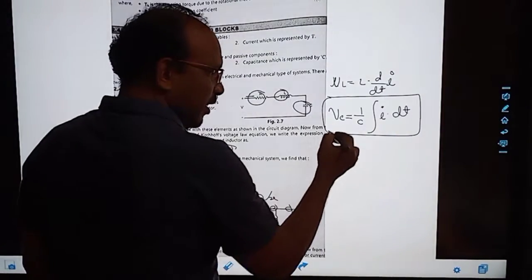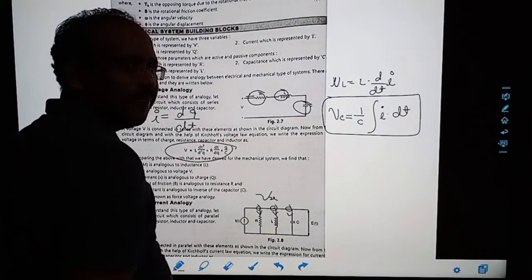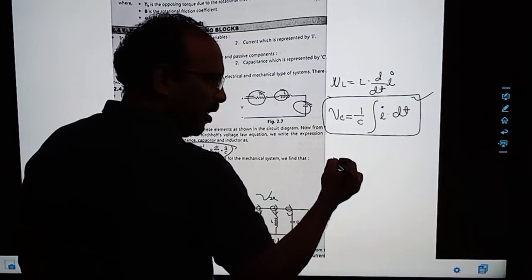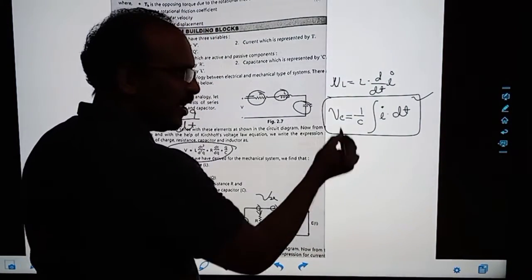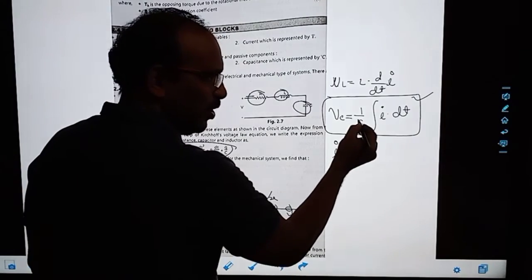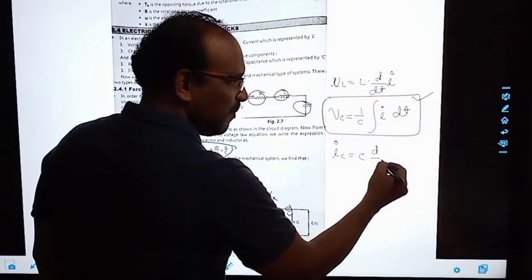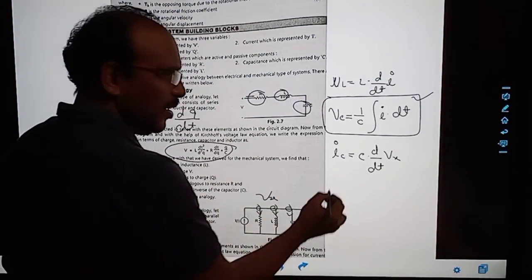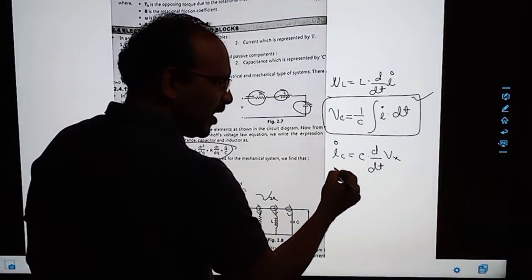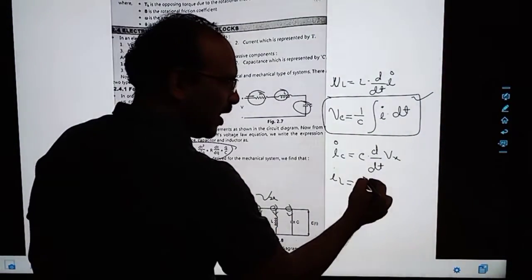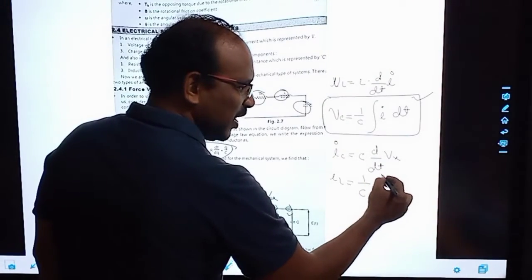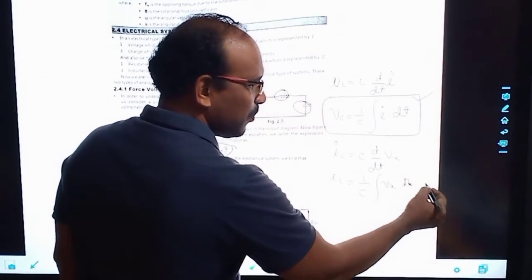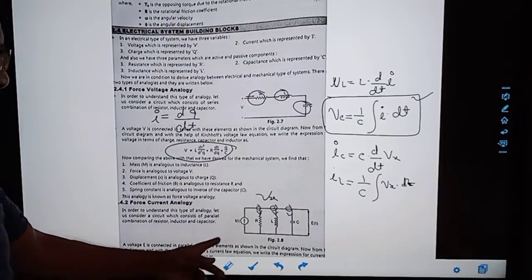So here I write current 1, current 2, current 3. So what is the current equation? For the capacitor, this equation we have to remember. What is IC, capacitor current? Exact opposite: C into, do the reverse of integration, differentiation, d by dt of the voltage, whatever the voltage here. Okay. Then if you know the capacitor, we can write the inductor, which is exactly the opposite of the capacitor: 1 by L. Here it is derivative, so there it will be integration, that is Vx into dt. Okay. So same way we have to write here.